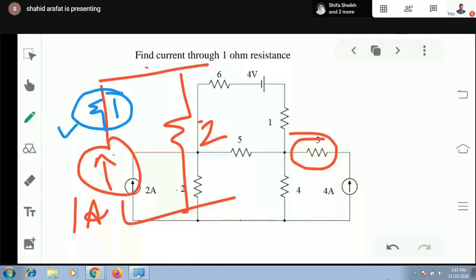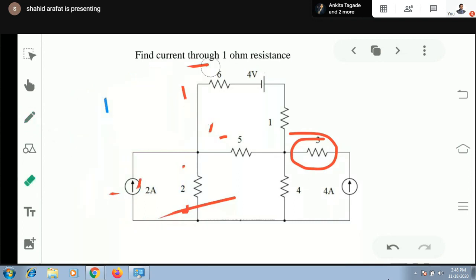That means no element should be connected in series with the ideal current source. If any element is connected in series with the ideal current source, it can be considered a dummy element, and a series dummy element can be replaced by a short, not by an open. If you replace it by an open, the current source will be removed from the circuit. So a series dummy element will be replaced by a short.